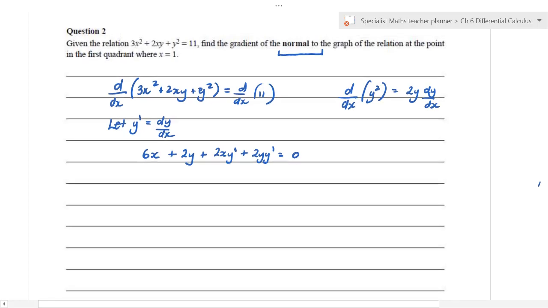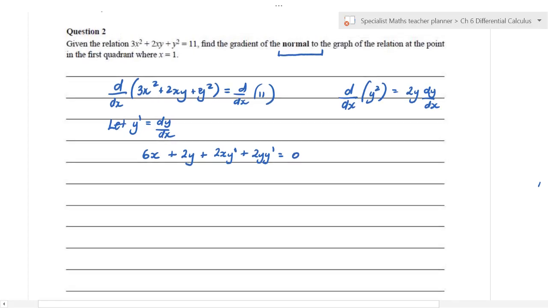Now, it can be really important to sub in points, but it says here in the first quadrant where x equals 1. So find the gradient of the normal. So what we could do is rearrange and get y dash first. Let's get everything with the y dashes on one side.